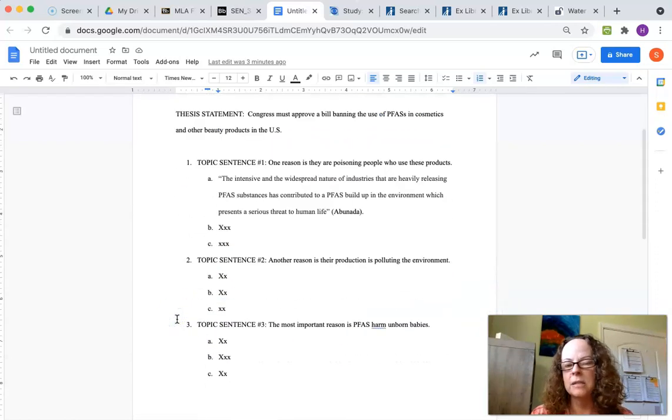And as I mentioned, this is an outline so far. I haven't made it into an essay format, but there is more information on how to do that.